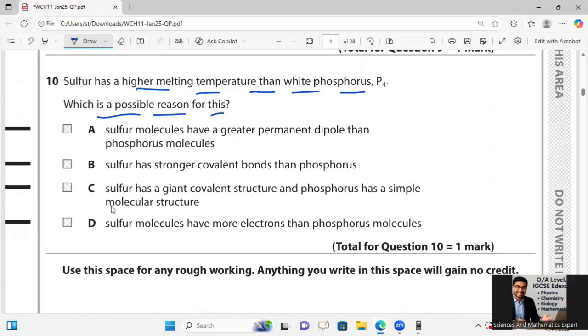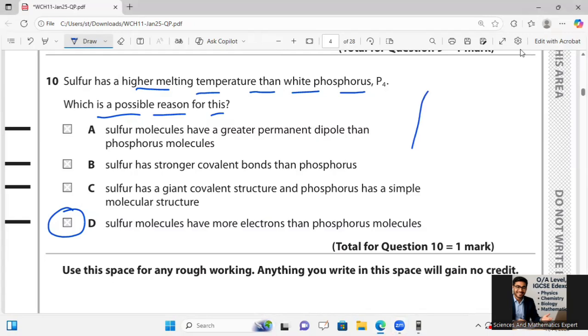So I will say option A is incorrect because it says the molecules have greater permanent dipoles. No, they are non-polar, so it is incorrect. For option B, it is vague because the intermolecular bond strength is similar. Option C is false, both are molecular, and D is the correct answer: sulfur molecules have more electrons than phosphorus molecules.